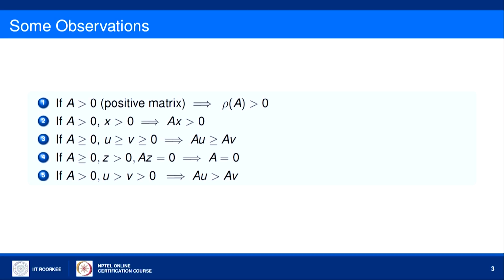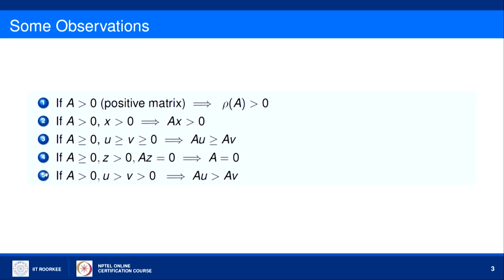My second result is: if A is a positive matrix and x is a positive vector, then Ax will be a positive vector. The third result is: if A is a non-negative matrix and u is greater than or equal to v, which is greater than or equal to 0, where u and v are vectors, then Au will be greater than or equal to Av.